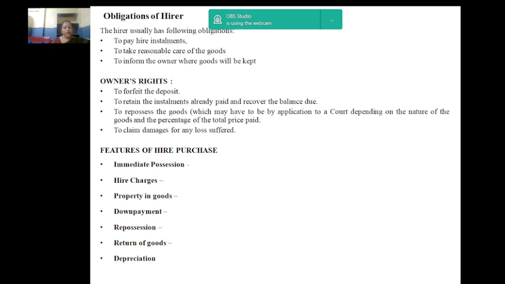Repossession. Hire vendor, if default in payment of installment is made by hirer, can repossess the goods and he can sell the goods. Return of goods. Hirer is free to return the goods without being required to pay further installments falling due after the return. Depreciation. Depreciation and investment allowances can be claimed by the hirer even though he is not an exact owner.